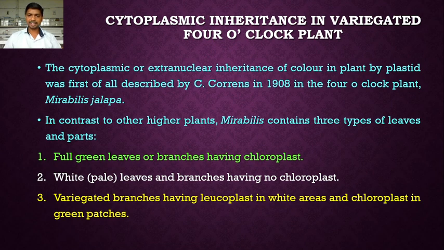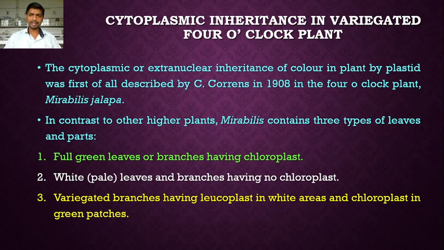So three types of leaves are seen in Mirabilis jalapa. Here we are going to study cytoplasmic inheritance in the variegated four o'clock plant, so variegated branches were considered for studying cytoplasmic inheritance.